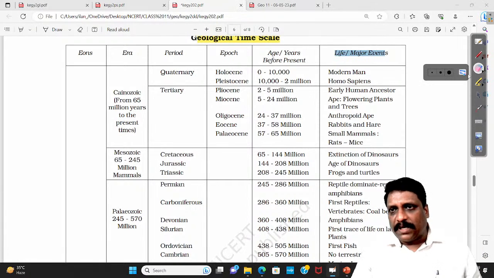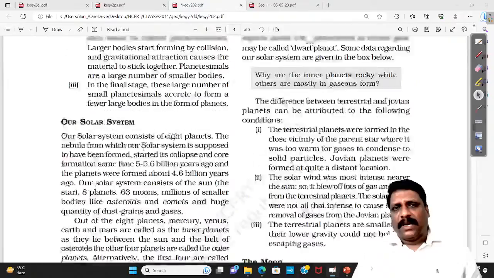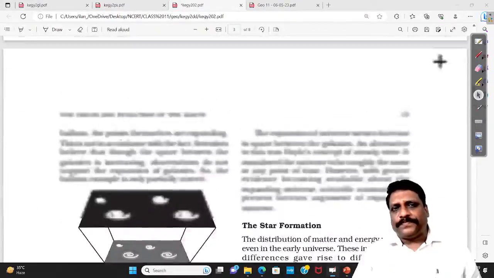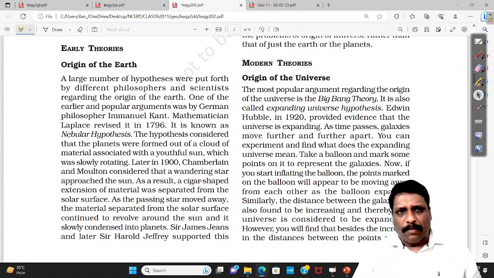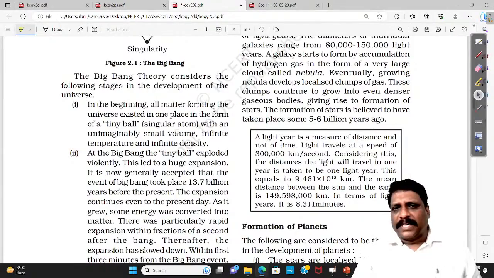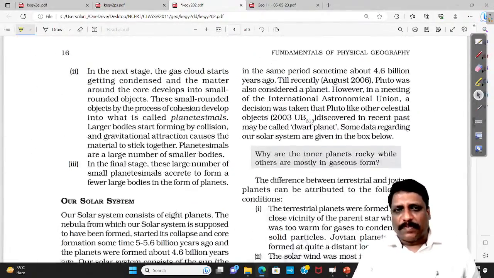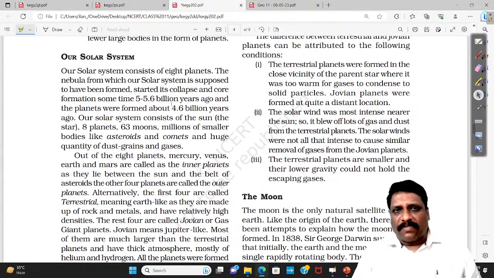So, chapter one, the very first chapter, if you ask me, I would say just try to understand the nebular hypothesis overall. What is nebular hypothesis? More than enough. What is the Big Bang Theory? Again, somewhere look for it. Then they simply explain the formation of the solar system. Whatever they have given in italics, only that you can somewhere read.